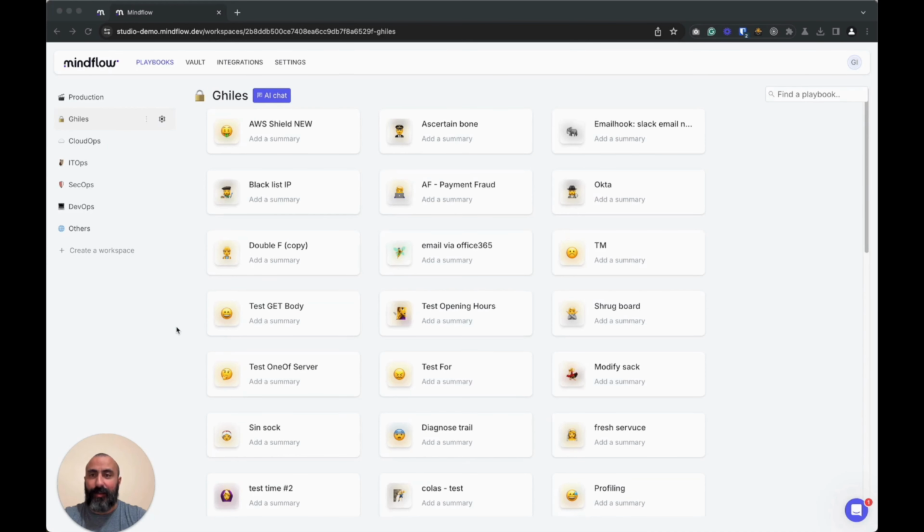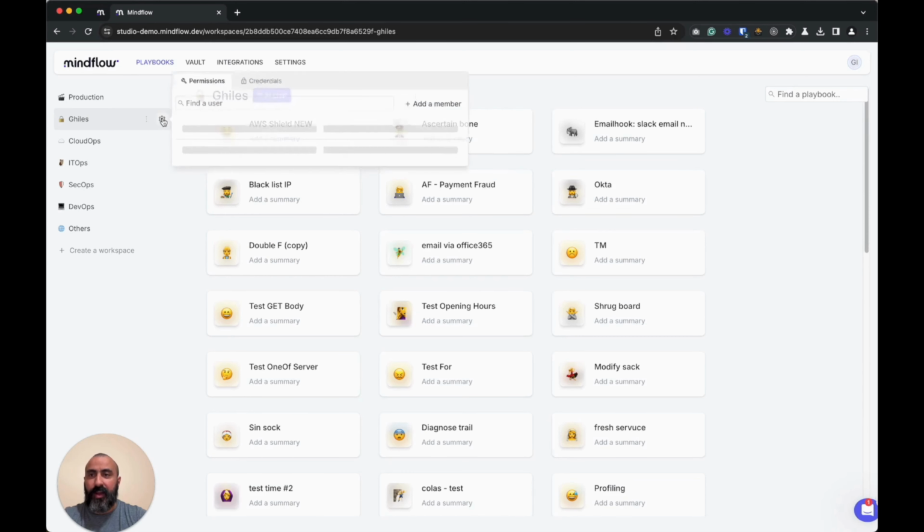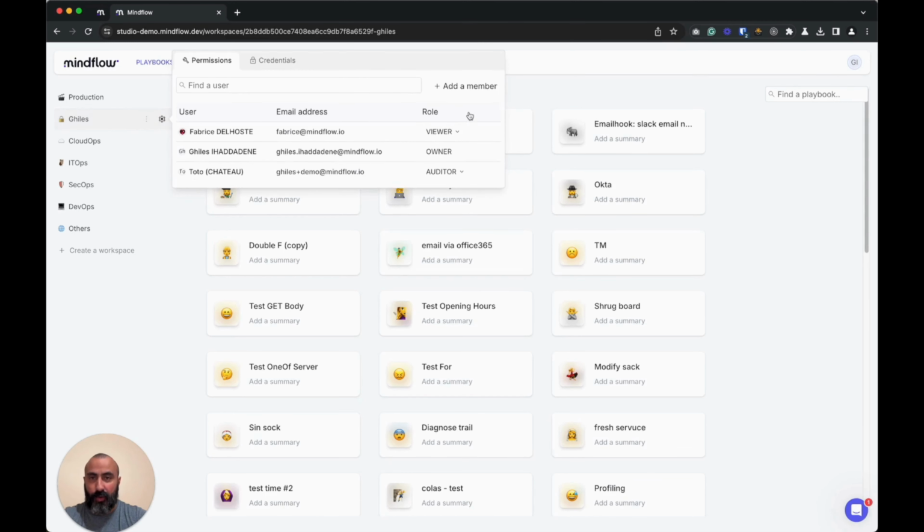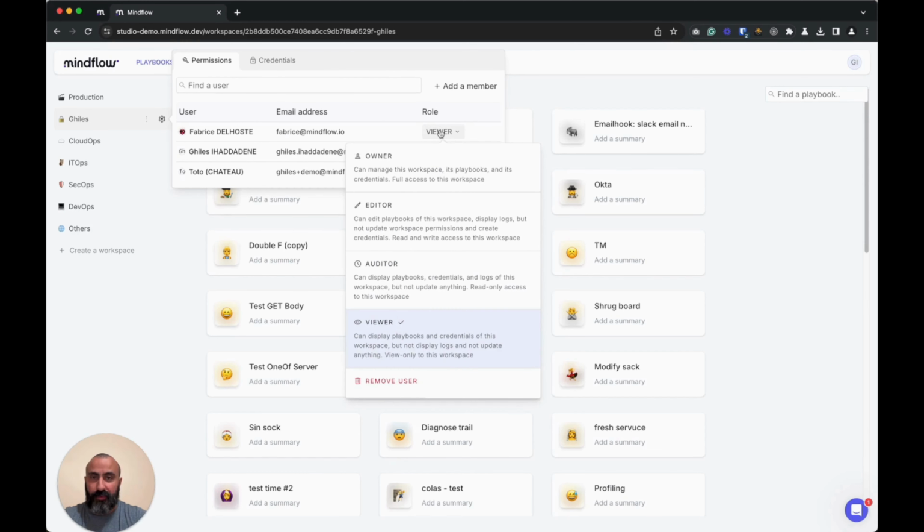Let's talk about RBAC, or role-based access control. It allows every user to define the access policy to its own workspace. The new users that are added in this workspace will be able to have different roles in order to be different types of contributors to this workspace.